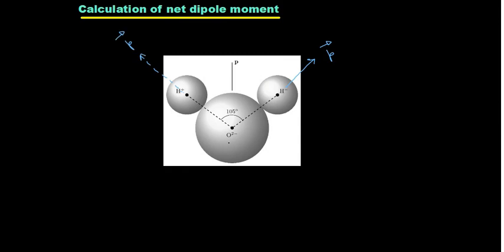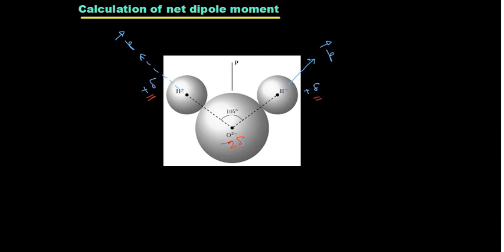Why am I writing in that way? Because we can write this is minus 2 delta, this is plus delta, and this is plus delta in terms of charge, right? So here I'm writing this is minus 2 delta, and here it is plus delta, here also it is plus delta.